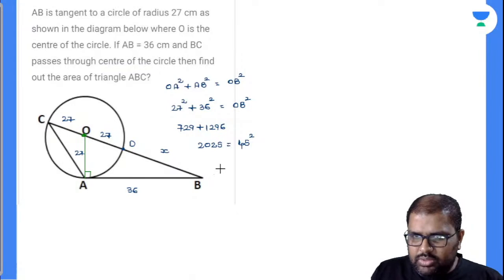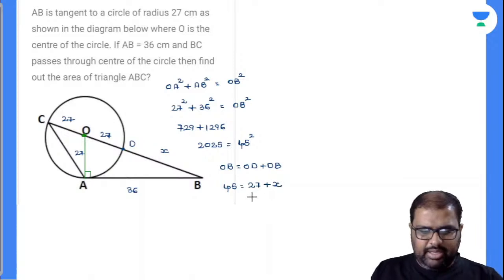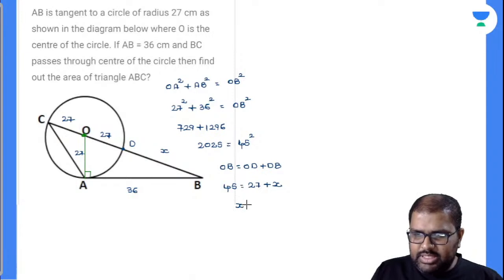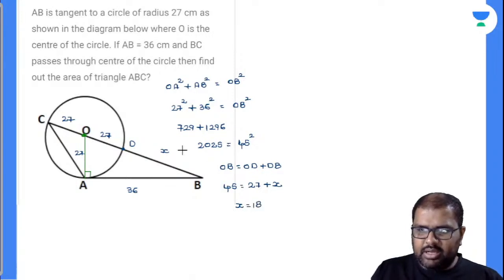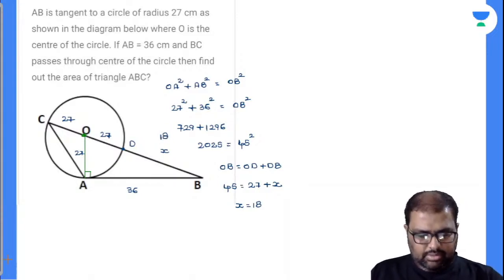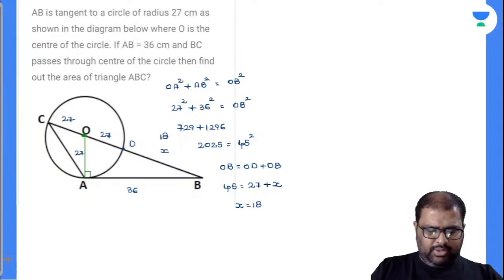Now see, OB is nothing but equal to OD plus DB. Am I right or wrong? So OB is 45, OD is 27, and DB is X. Now 45 minus 27 will be how much here? Is it 18? So my X value is equal to 18. Yes, perfectly. The X value is nothing but equal to 18. Now see here, this is one way. This is the basic approach. Everybody can solve it.